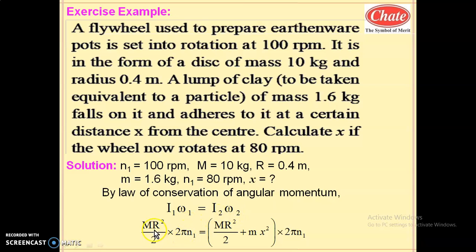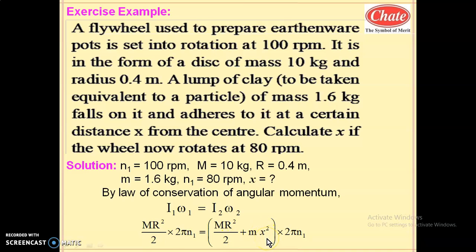In the first case only the flywheel was rotating, so the initial moment of inertia is the moment of inertia of the flywheel, that is MR square by 2, into omega 1, which is written as 2 pi n1. In the second case, the moment of inertia is the flywheel moment of inertia, MR square by 2, plus the moment of inertia of the lump of clay.